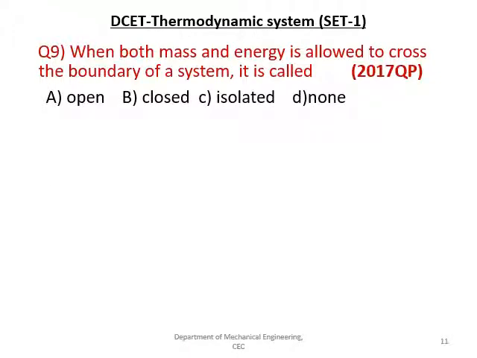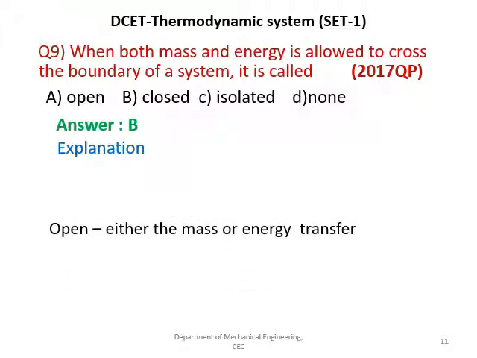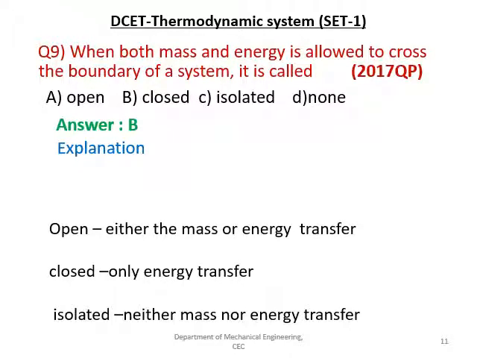And joule is a unit of heat or work. To proceed with, the next question is, when both mass and energy are allowed to cross the boundary, the system is called? Given options are open, closed, isolated and none. The right answer is A. Open system deals with both mass and energy transfer. Closed system deals only with energy transfer. Isolated system deals with neither mass nor energy transfer.